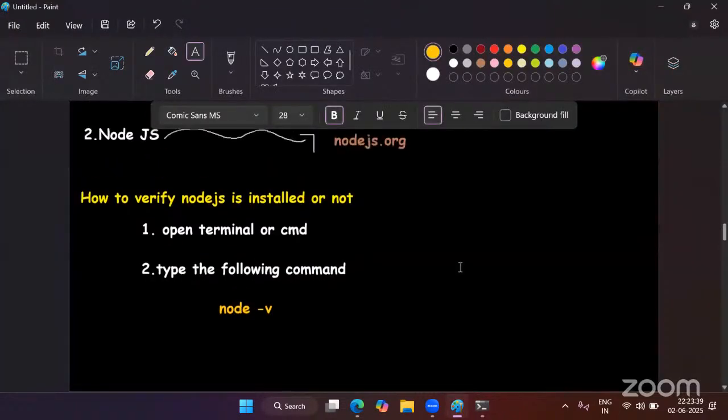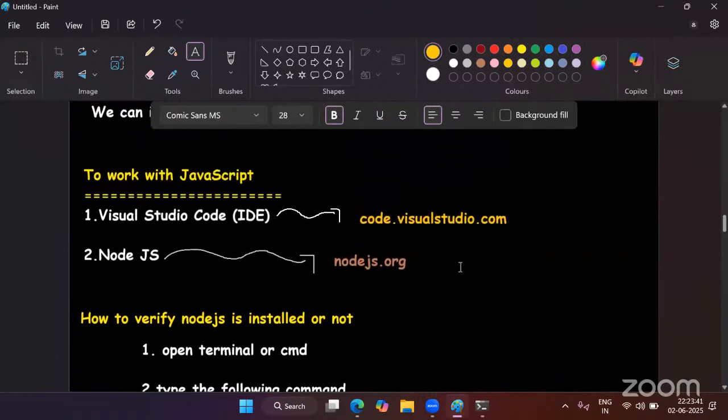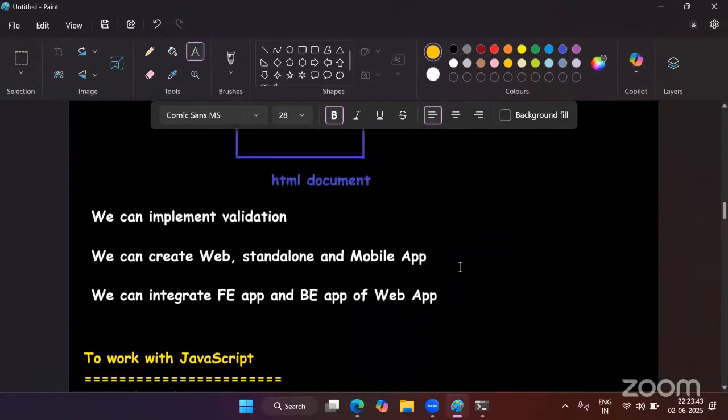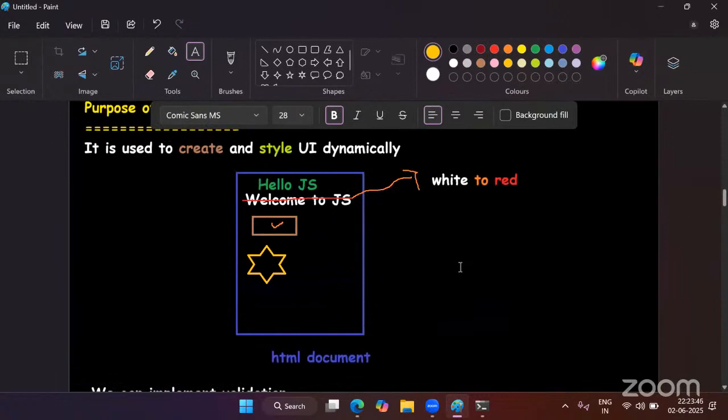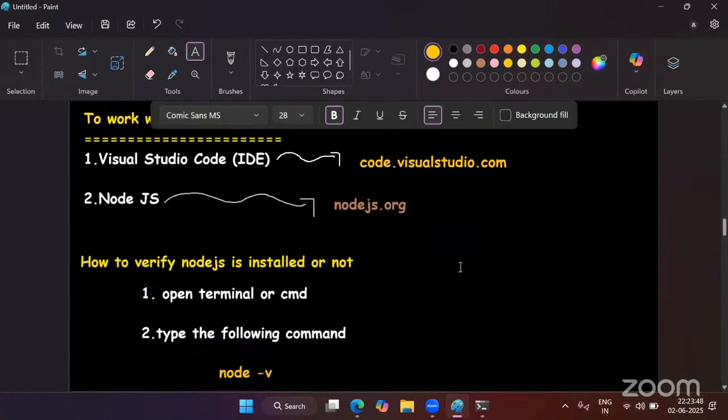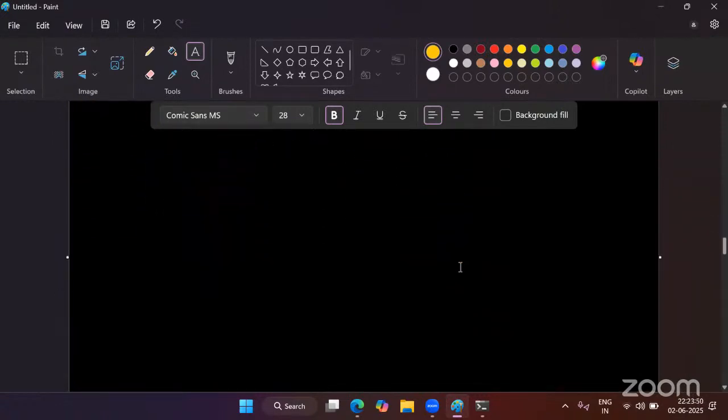So like this, we have to install our Visual Studio Code and Node.js in our system. Okay, so here I have just done with the introduction to JavaScript. Introduction to JavaScript means we have understood what is JavaScript, what is the purpose of JavaScript, and how to install Visual Studio Code and how to install Node.js. This is what we have tried to understand.